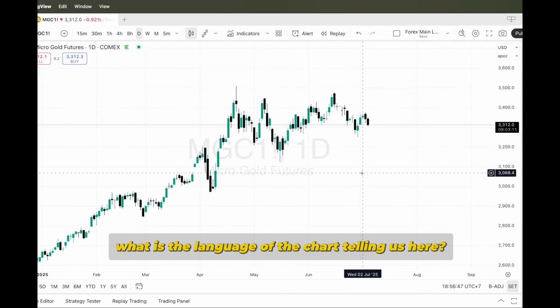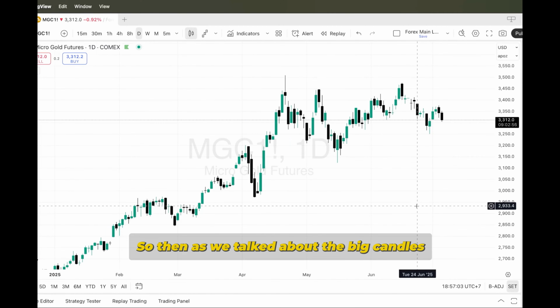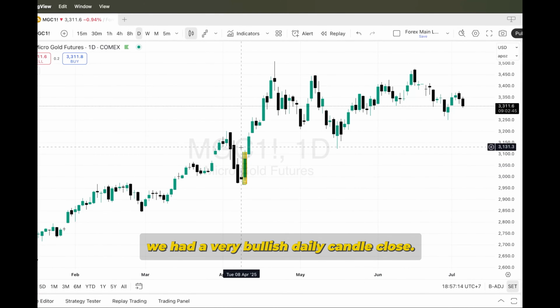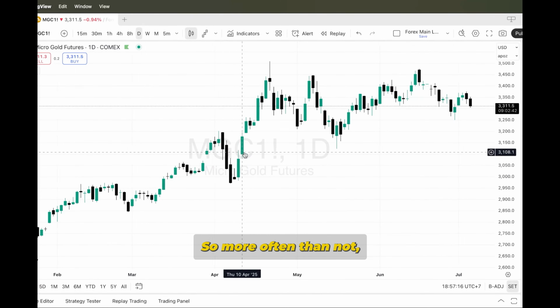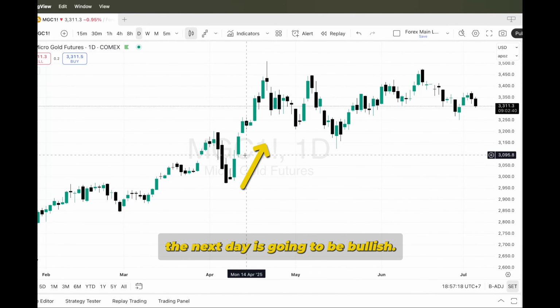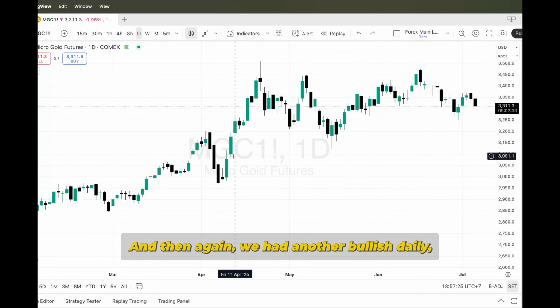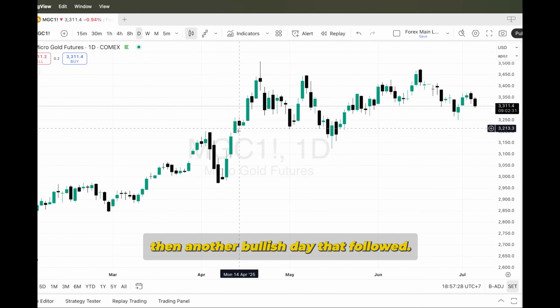What is the language of the charts telling us here, right? So then, as we talked about the big candles having follow-through, this is what I mean. For example, here we had a very bullish daily candle close. So more often than not, the next day is going to be bullish. And that's exactly what happened the next day. And then again, we had another bullish daily, then another bullish day that followed.